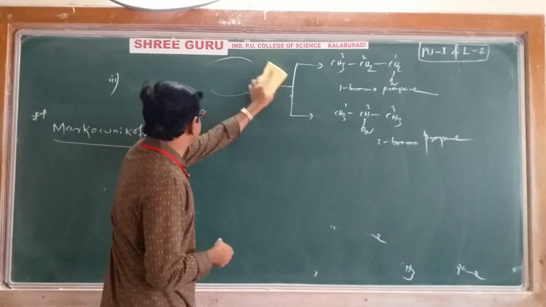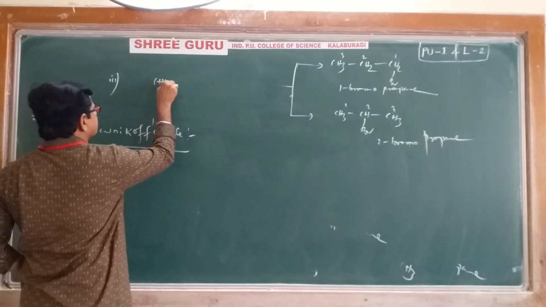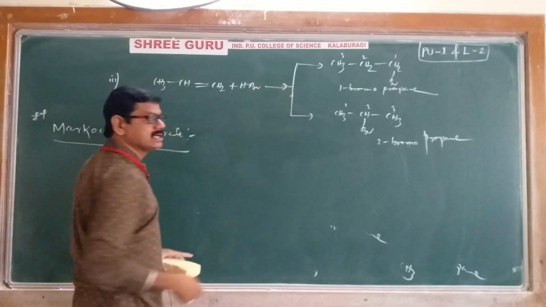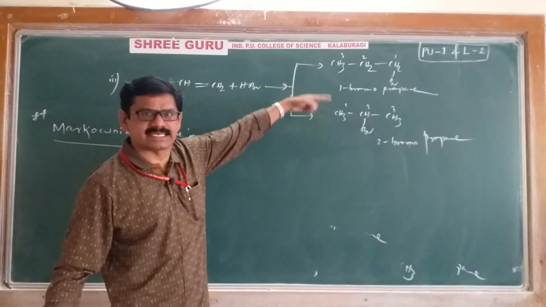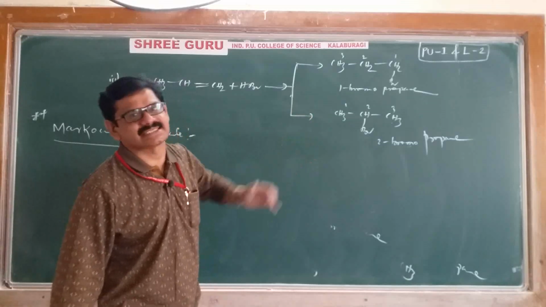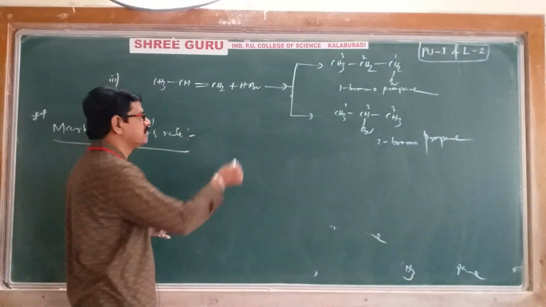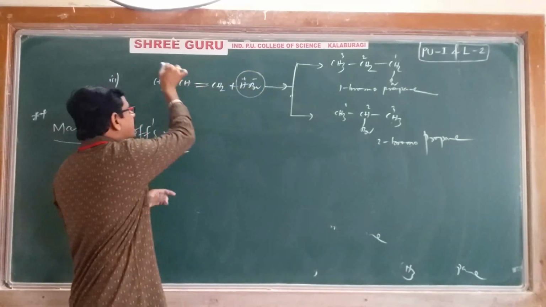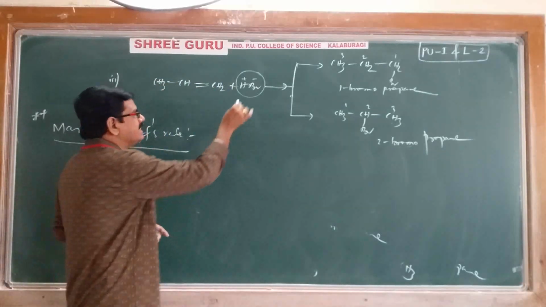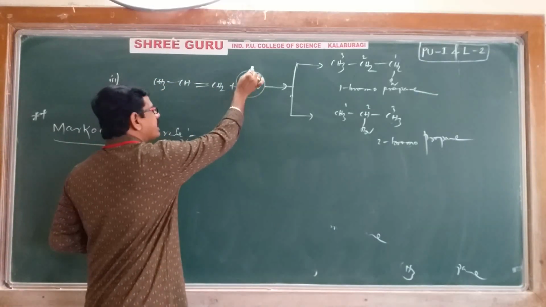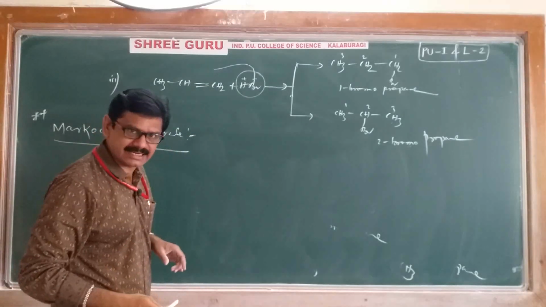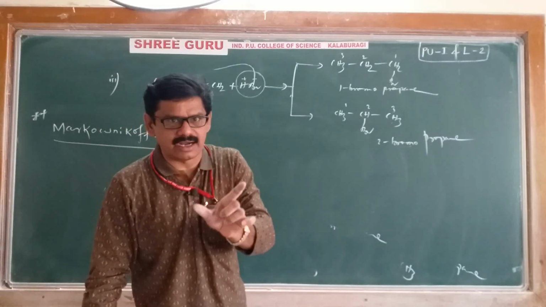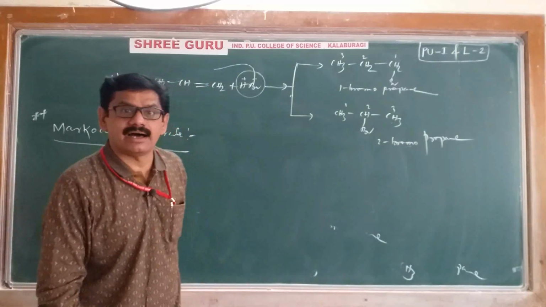Once again we'll write clearly. CH3 CH double bond CH2 plus HBr. According to Markovnikov's rule, whether the first one or the second one is major, let's discuss once again. According to Markovnikov's rule, when an unsymmetrical molecule is added to an unsymmetrical alkene, the negative part of the hydrogen halide goes and adds across the double bond to the carbon which contains fewer hydrogens.